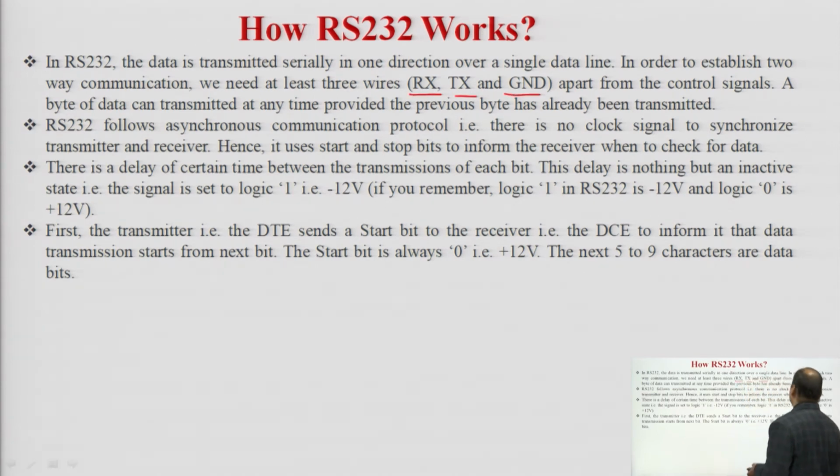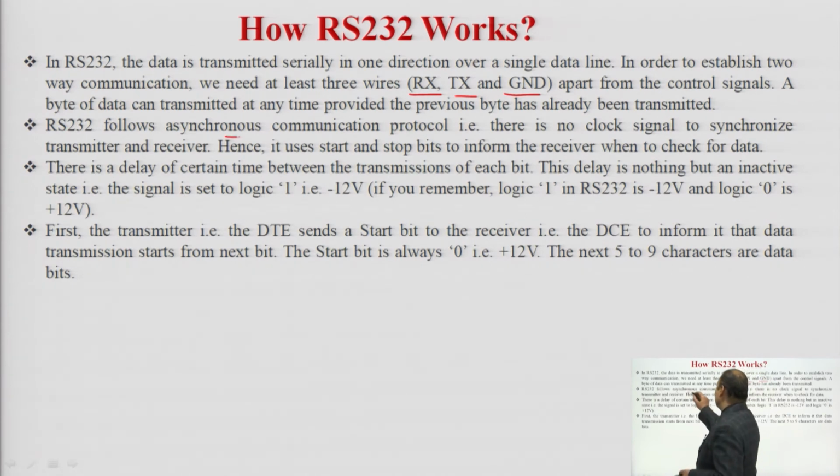Apart from the control signals, a byte of data can be transmitted at any time, provided the previous byte has already been transmitted. So, here the communication takes place between DTE and DCE with the help of these RX, TX and ground signals. RX is used to receive the data, TX is used to transmit the data, and ground is the common between the DTE and DCE, apart from the control signals.